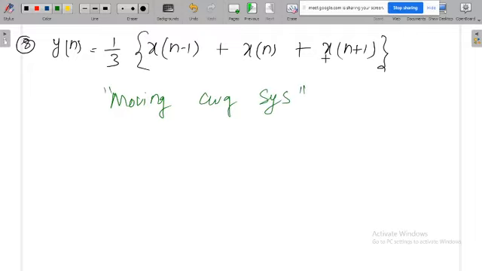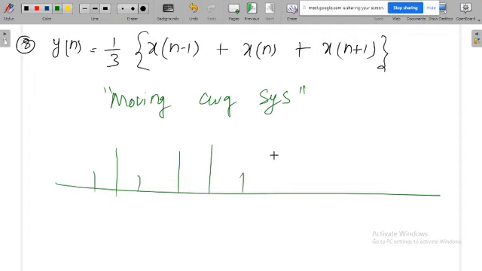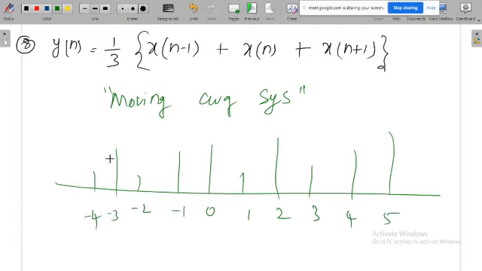Because n could be anything; based on n, your position will be defined. Say for example, this is the signal. It is having some random samples. Say this is 0, 1, 2, 3, 4, 5, minus 1, minus 2, minus 3, minus 4. This is the signal x of n. For example, the output at any point of time is the average of the nearby samples. Say the samples are 2, 1, 2, 2, 2, 1, 2, 1, 2, 2.